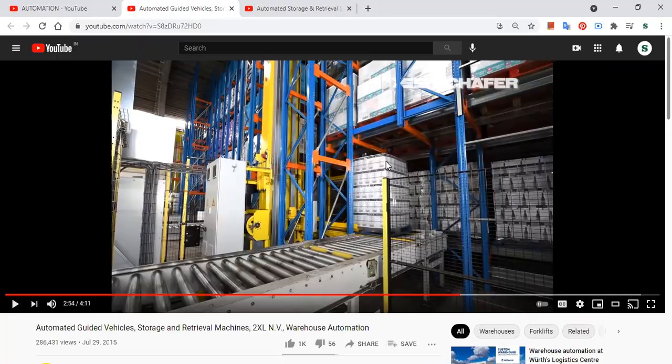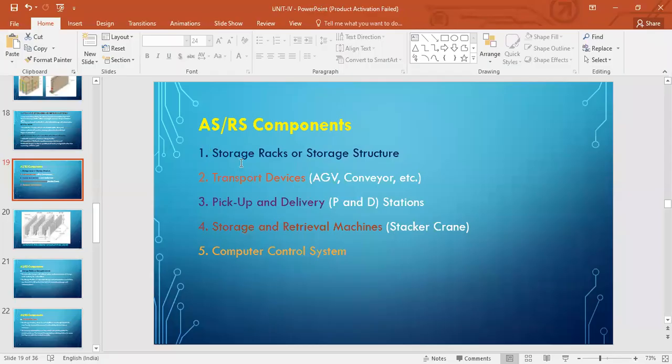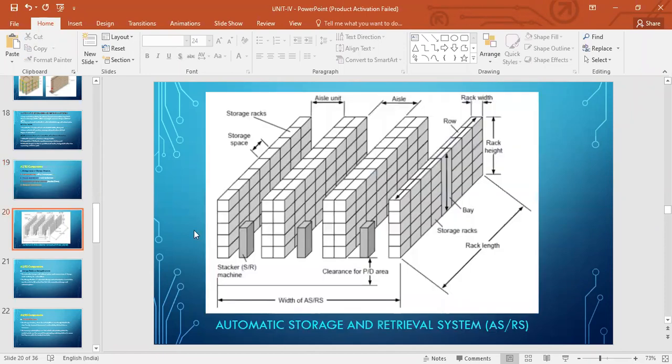You see, didn't we see all those things? You have a storage rack or storage structure, transport devices, that is your AGV, conveyors, right? Pickup and delivery stations, storage and retrieval machines, SR machine, and computer control system. That is what controls the operation of all of these. Those are your main components. This is what your system looks like.